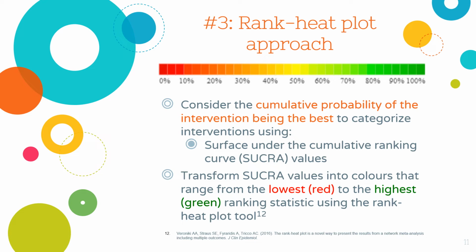We input these values into the online rank heat plot tool to create a circular visual aid, and SUCRA values were transformed into 3 colors, red, yellow, and green, that respectively correspond to the probability that each intervention was the worst, intermediate, or the best for a particular outcome.